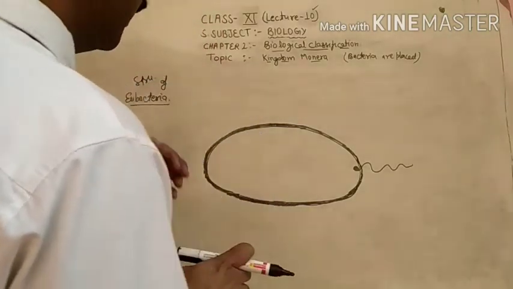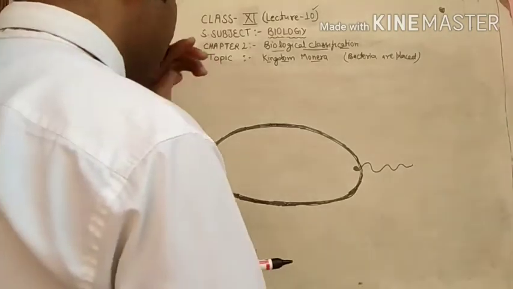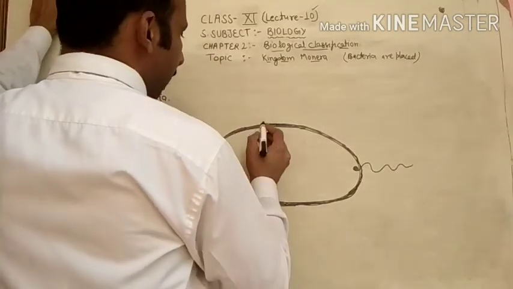This is a structure of a typical bacteria which is followed by all kinds of eubacteria.